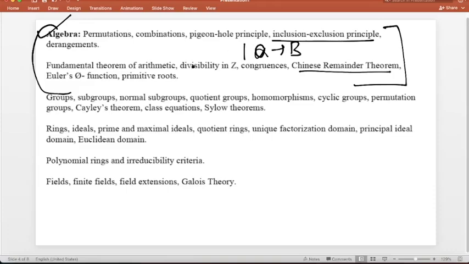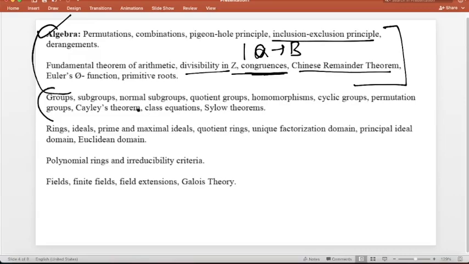Some questions are also directly asked from the divisor count, means the number of positive divisors, number of multiples of a positive divisor, right? So these types of questions are also asked from this one. And the congruence concept is also very important, divisibility in Z and congruence, so you should revise this one.